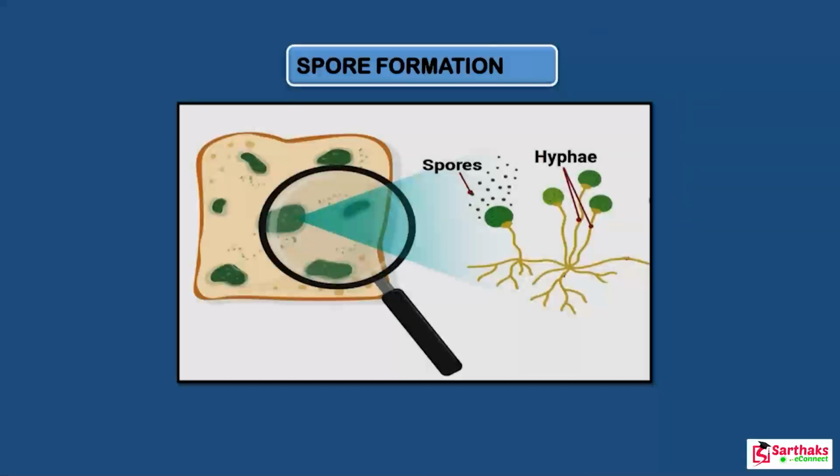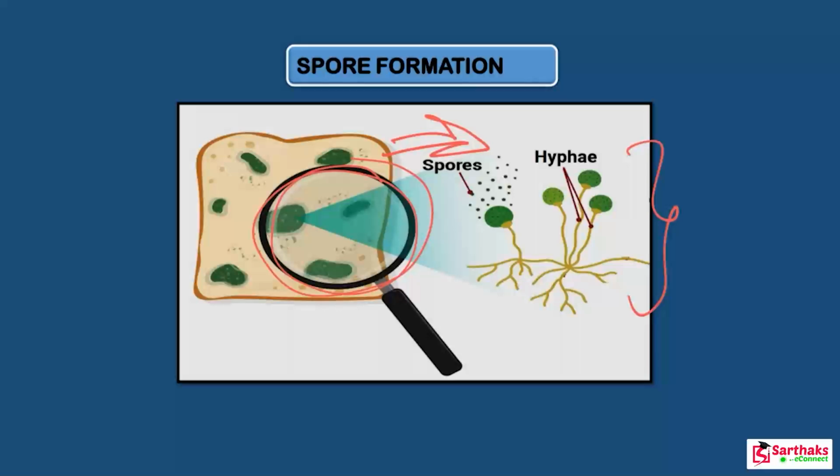If we observe the surface of this slice of bread through a magnifying glass, then the bread mold plant growing on it will appear like this.